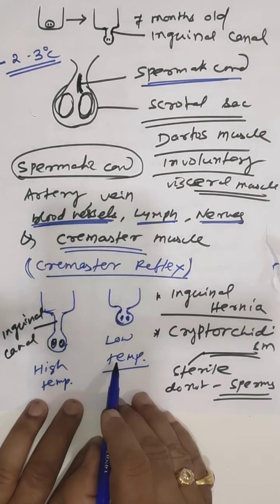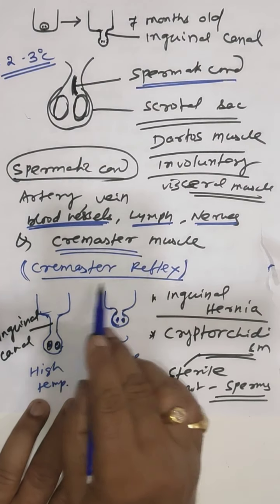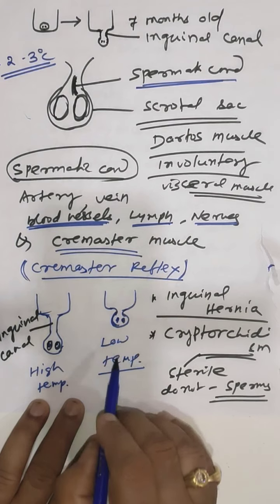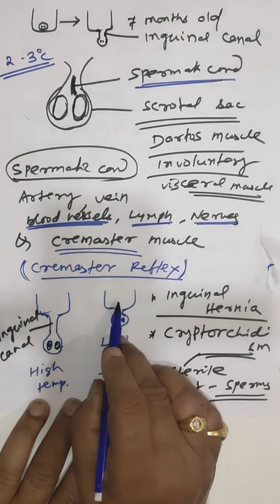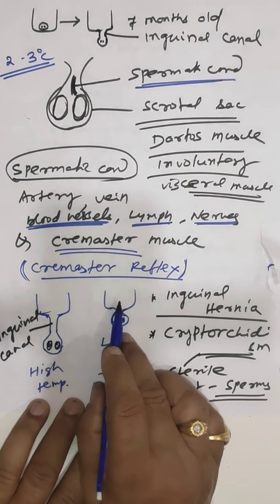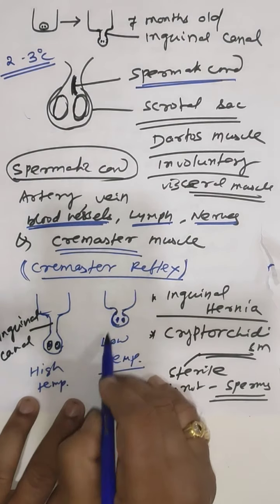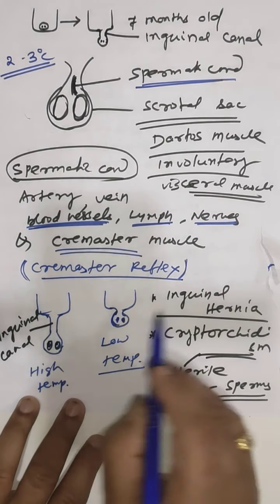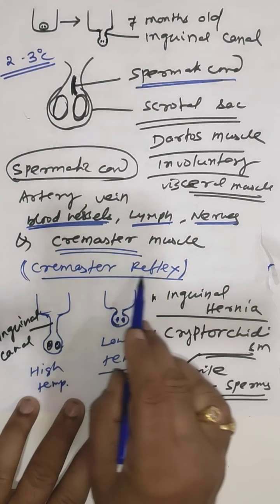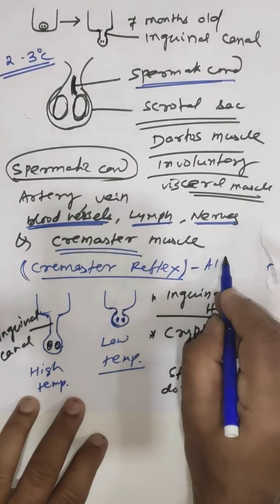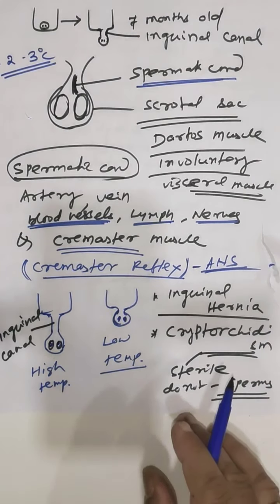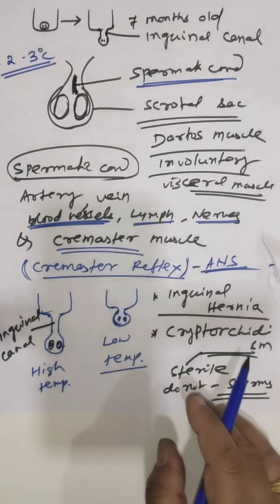In the low temperature of the environment, the cremaster muscles contract and the testes move towards the abdominal cavity to receive temperature from the body. This up and down movement of the testes by the cremaster muscle is called the cremaster reflex. It is under the control of the ANS, the autonomic nervous system.